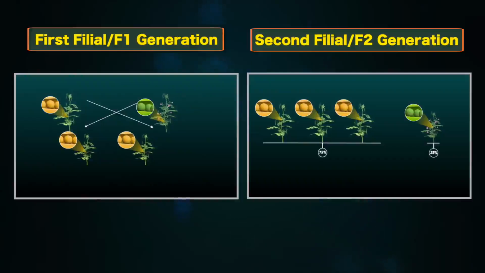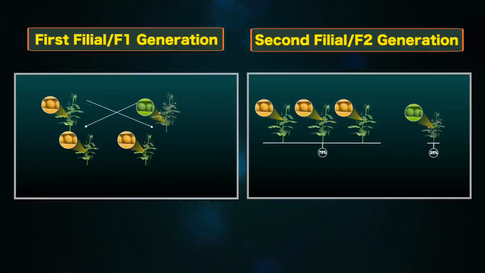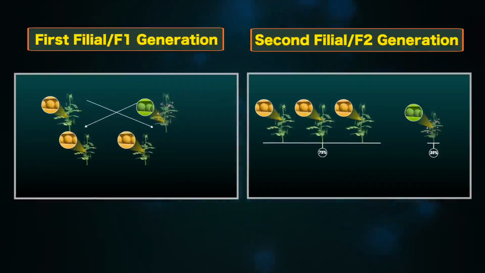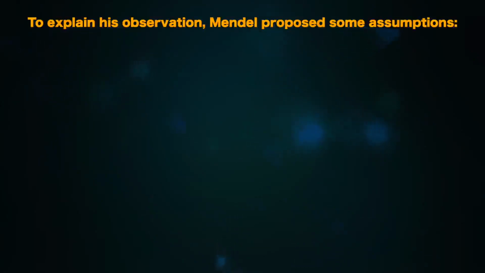The information for green seeds, which must have come from the parent generation plants, had been hidden in the F1 generation. He hypothesized that the trait for yellow seeds is dominant to the trait for green seeds. To explain his observation, Mendel proposed some assumptions.